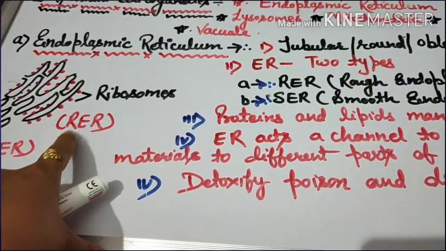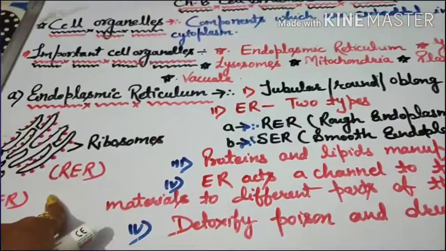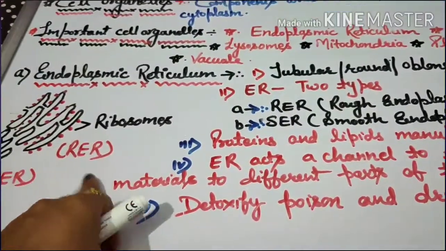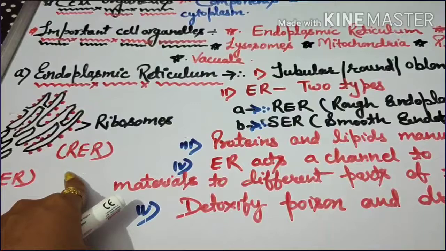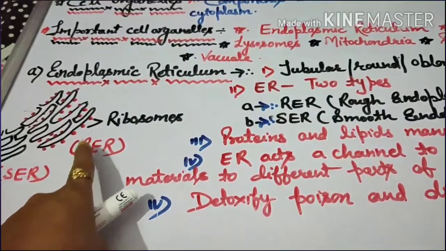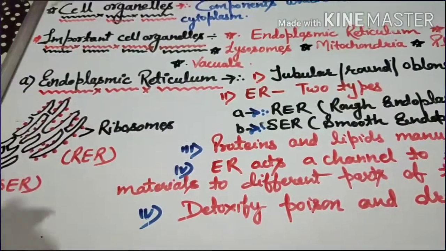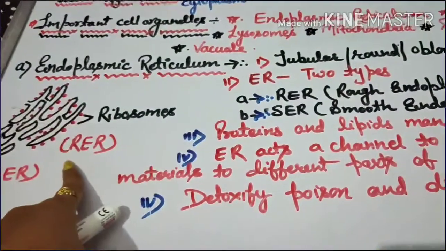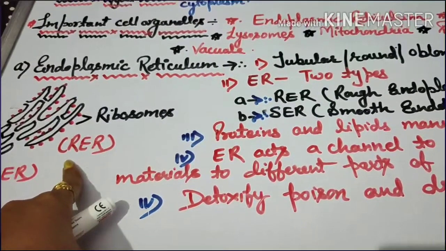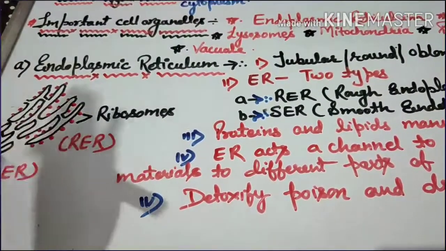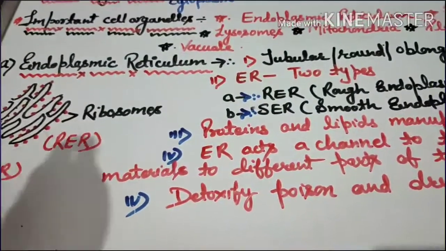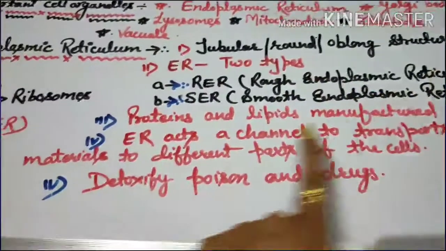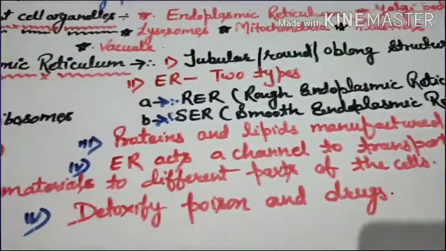So this entire network you can see here, and you have also seen this type of network in plant cell and animal cell. This entire network is called endoplasmic reticulum, which is present in both plant cell as well as animal cell. Alright, and they are located around the nucleus. They look different in different cells depending on their function. So endoplasmic reticulum is of two types: rough endoplasmic reticulum and smooth endoplasmic reticulum.